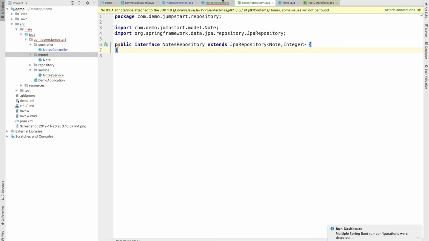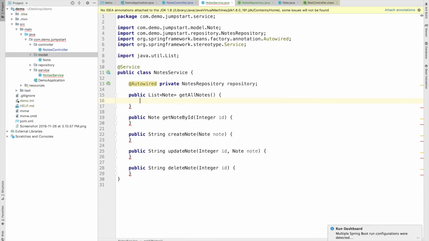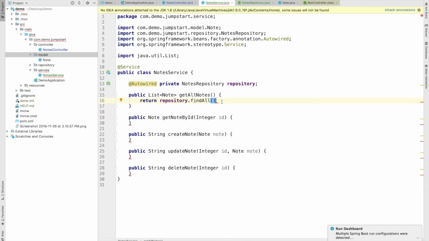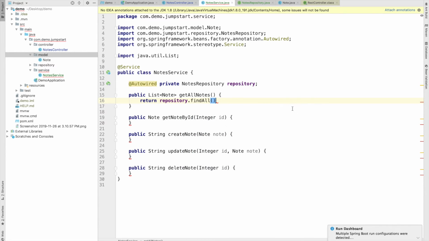And in the repository there are some built-in methods, but we can also add some queries. We will add some queries later. For now, let's use all the repository methods. So first we have to return a list of nodes. So we have just created the repository. So repository dot. Here you can see the first method is findAll. It is there by default, and it is just returning, as you can see here, a list of nodes.